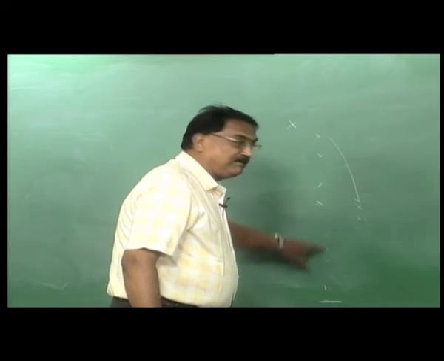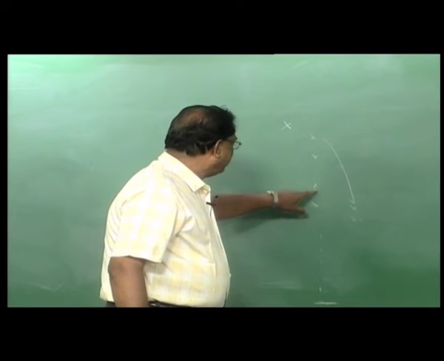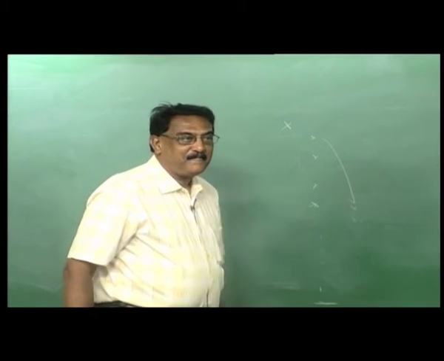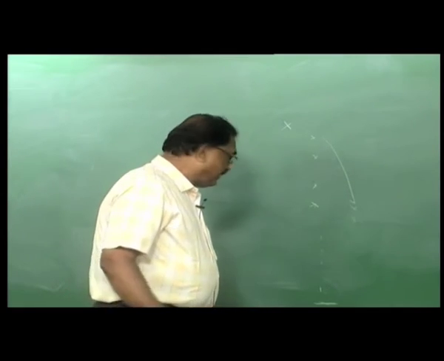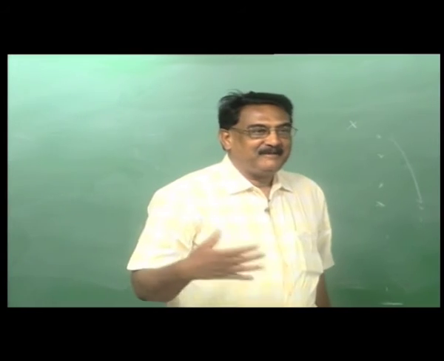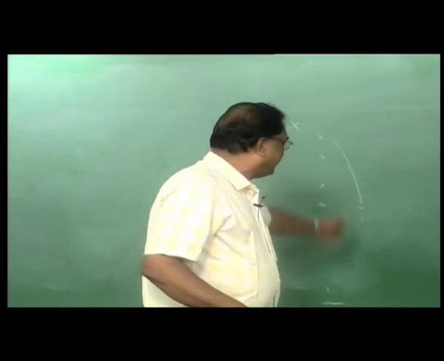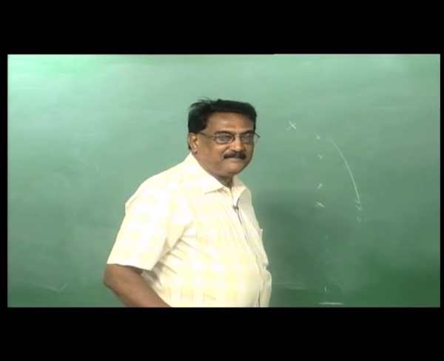So this is 1 plus 1 plus 1, etc. The next one is 1 plus 2. Then in the 6th year this also will start. All the calves born in successive years will start producing their own calves in successive years. So the second column will be this, the third column will be that.